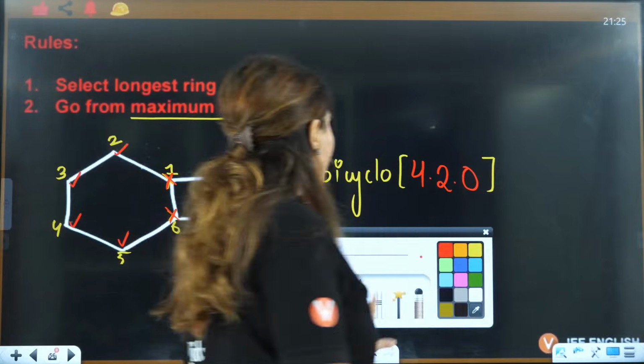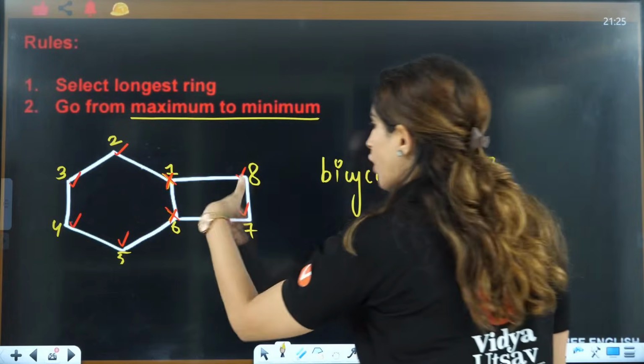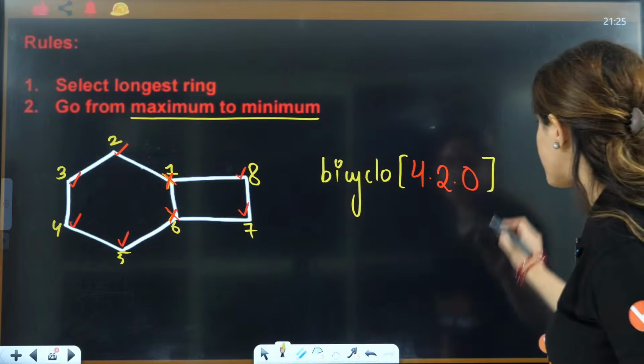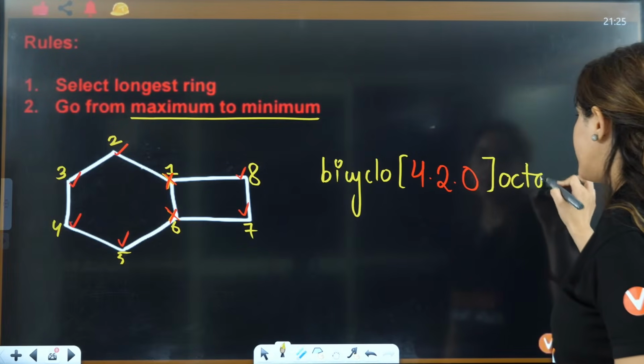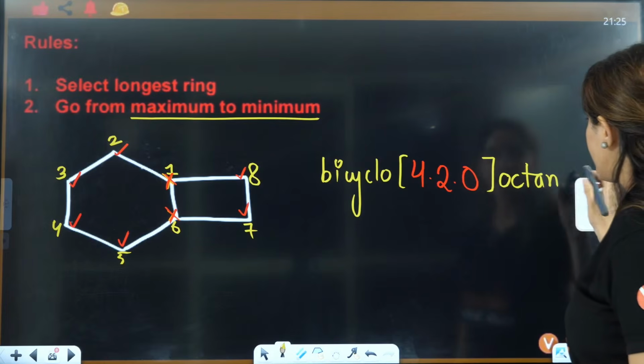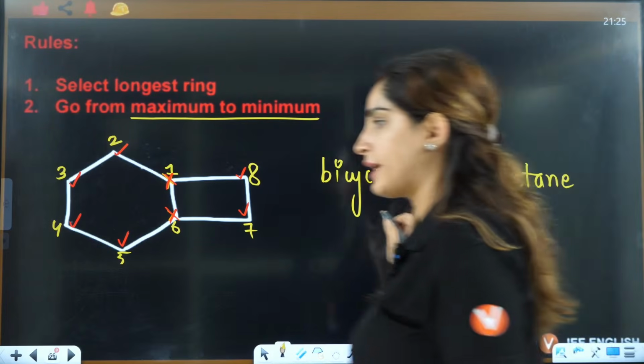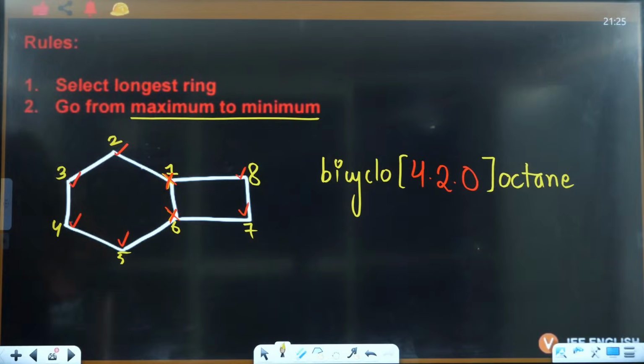420. Now, how many carbons do you have overall? The last number is 8, so it will be octane. Now tell me, is that clear? Okay. Yes, everybody.